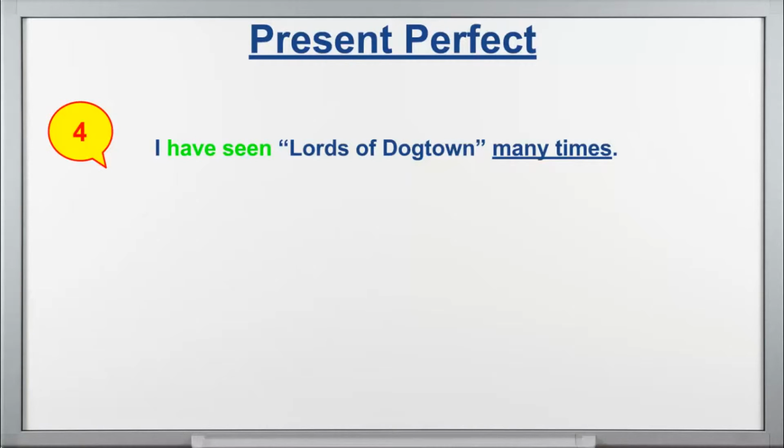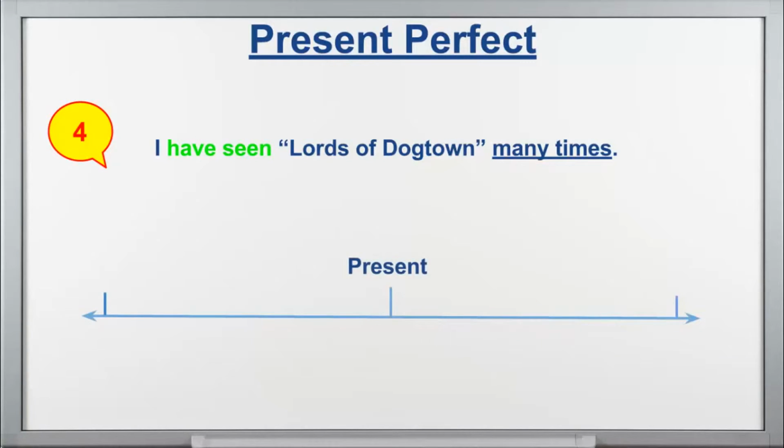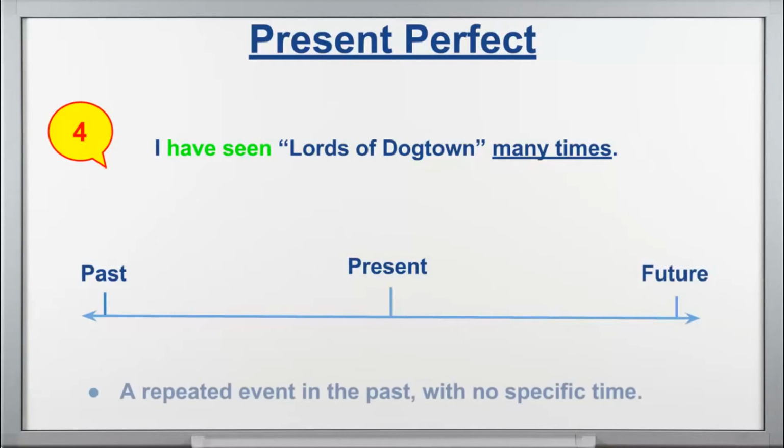Now, in this sentence, you can see, okay, once again, we have the timeline here, the present, the past, the future. But pay attention that when I say many times, I'm talking about a repeated event in the past with no specific time. Okay? So, many times in the past. But do you know exactly the date, the day, the year? You don't know because I didn't say. I just said it was many times in the past, okay? So I have seen Lords of Dogtown many times, all right?